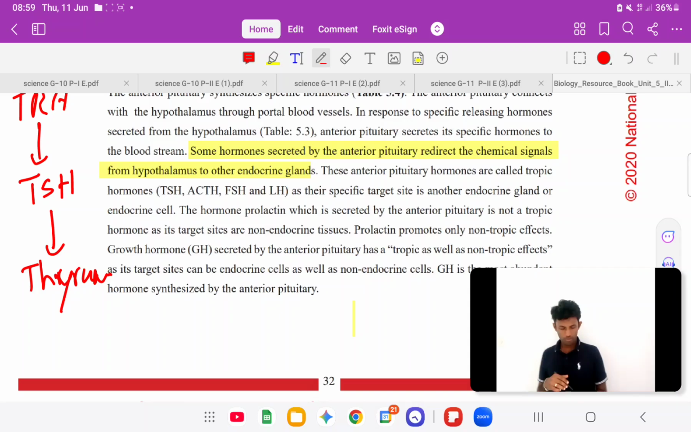But also the hormone prolactin, which is secreted by the anterior pituitary, is not a trophic hormone, as its target sites are non-endocrine tissues.